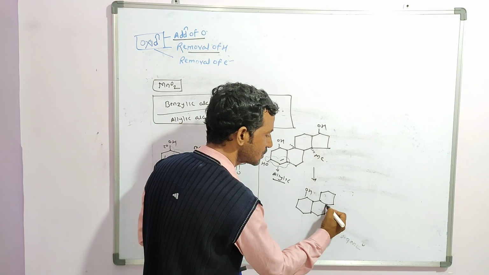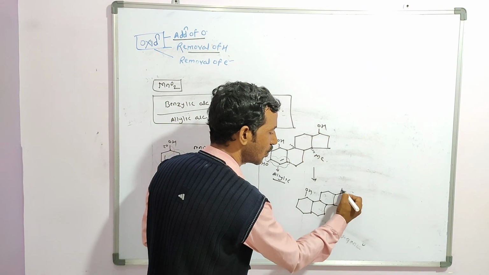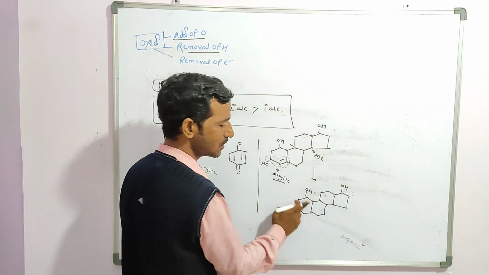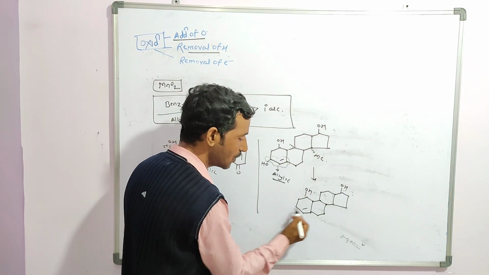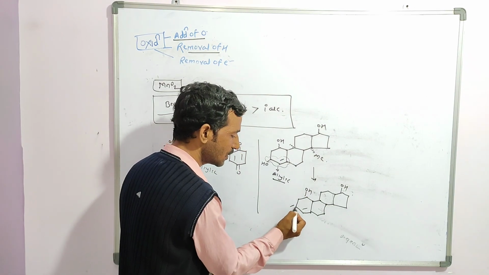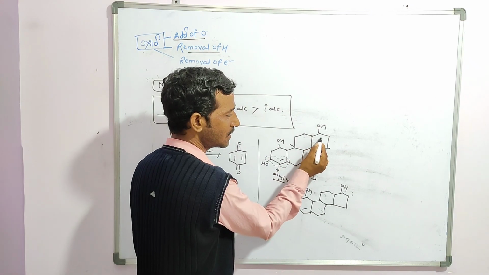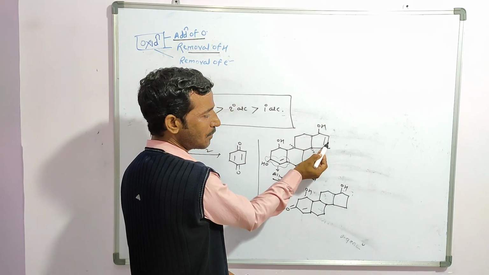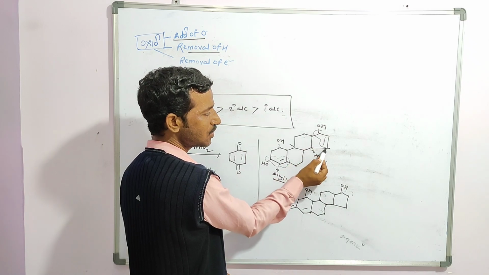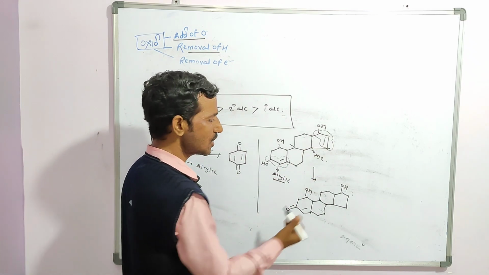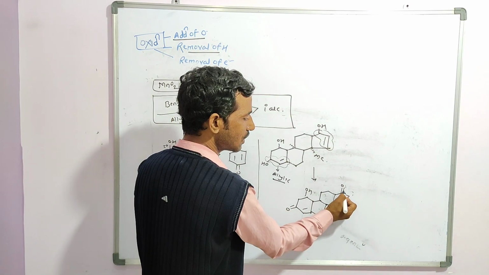Again here the substrate is the same, and here also the same. Now this OH is unaffected. Why? Because they are not allylic. Here the double bond is there, allylic is there, so you will get a double bond. Clear now? Suppose I have taken it like this. Compare this double bond, single bond, so this is the allylic position. In such an allylic position, you can convert it into a ketone.